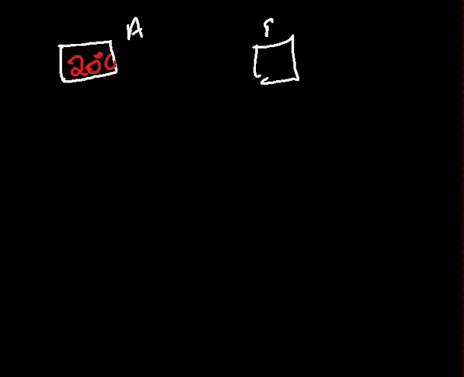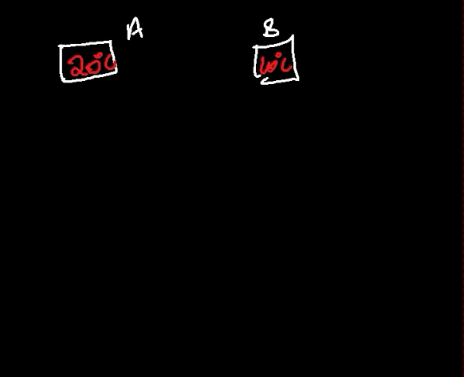Now in this case, let's say we have two objects. This is object A with a temperature of 20 degrees Celsius. And let's say we have another object, object B, and the temperature of this object is 10 degrees Celsius.